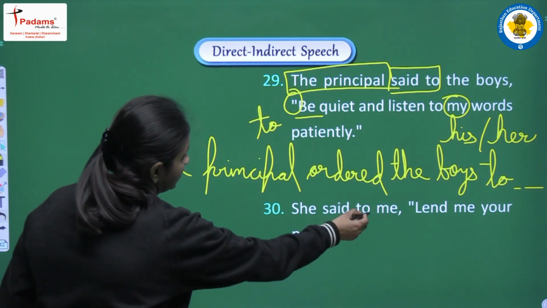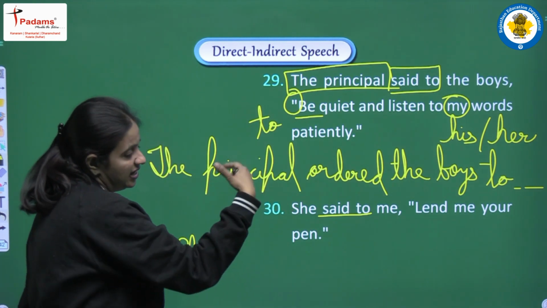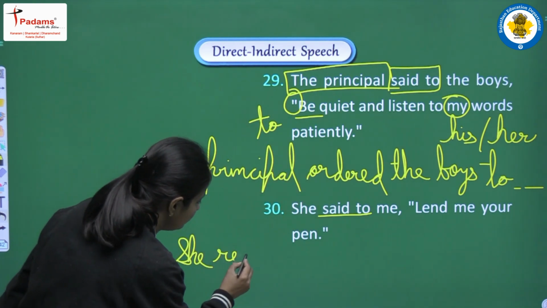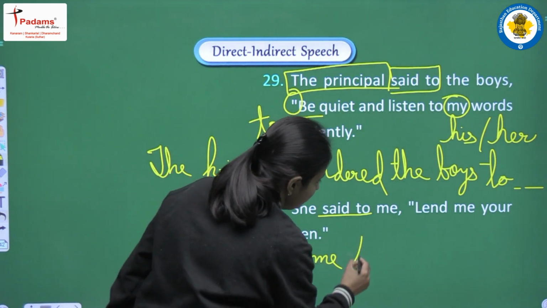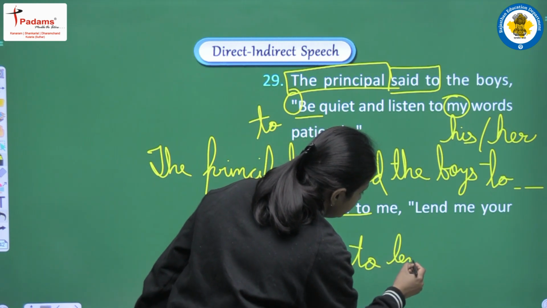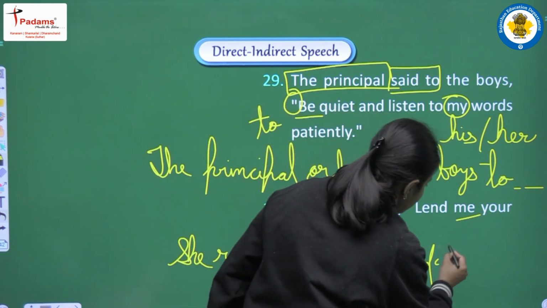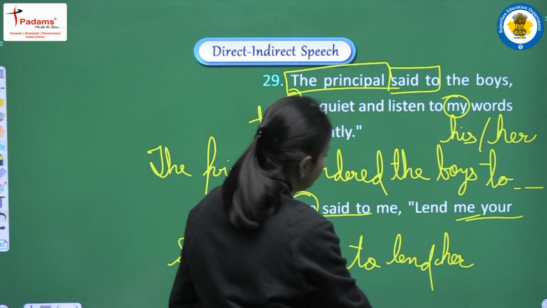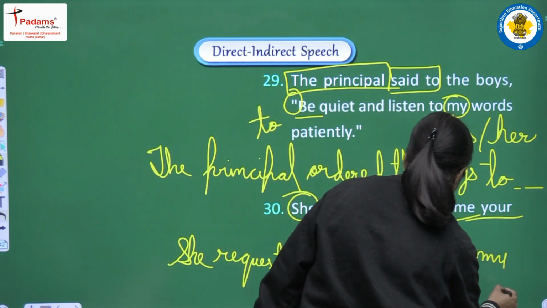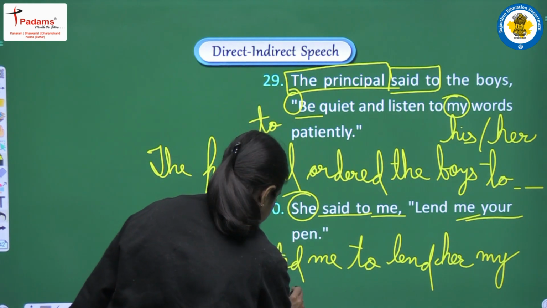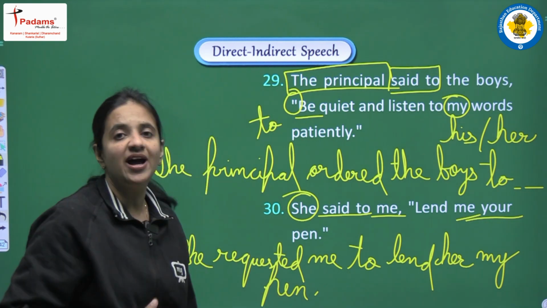Next is, she said to me, lend me your pen. So in this sentence, said to, we have to convert it first. Let's see. She, we can write requested. She requested me to lend me. It will be converted according to she, to lend her. Your will be converted according to me, that will be my, and pen. Sentence will be, she requested me to lend her my pen.